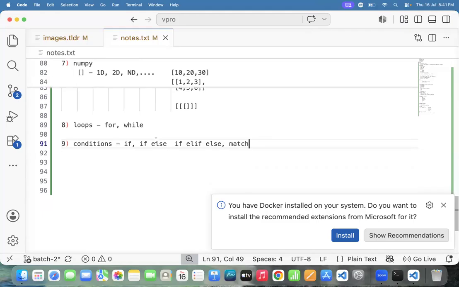Match conditions also. Python supports how many conditions? Four conditions. What is the first condition? If condition. What is the second condition? If else condition. What is the third condition? If elif else. And one more thing, what is the other condition? Match condition.